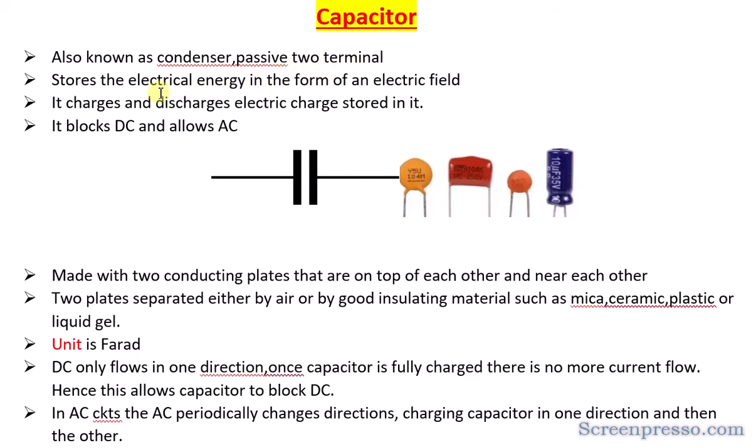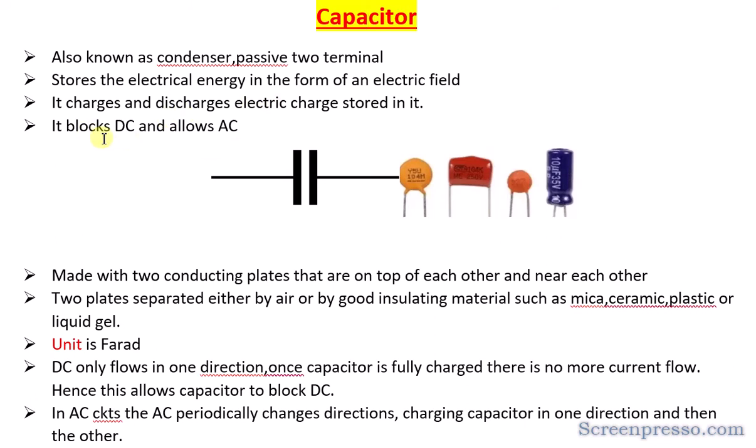We also hear that it charges and discharges. Whenever it is charged, the electric charge gets stored. Whenever it is discharged, the electric charge that was stored is given out. So this is how it works.